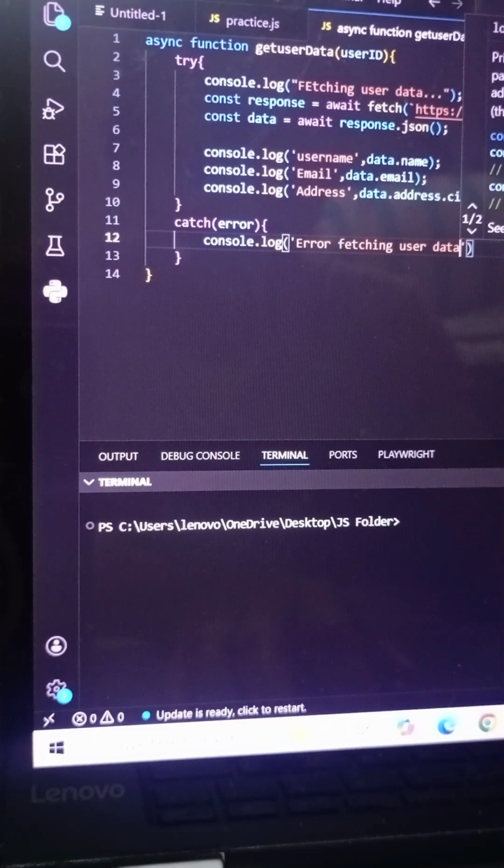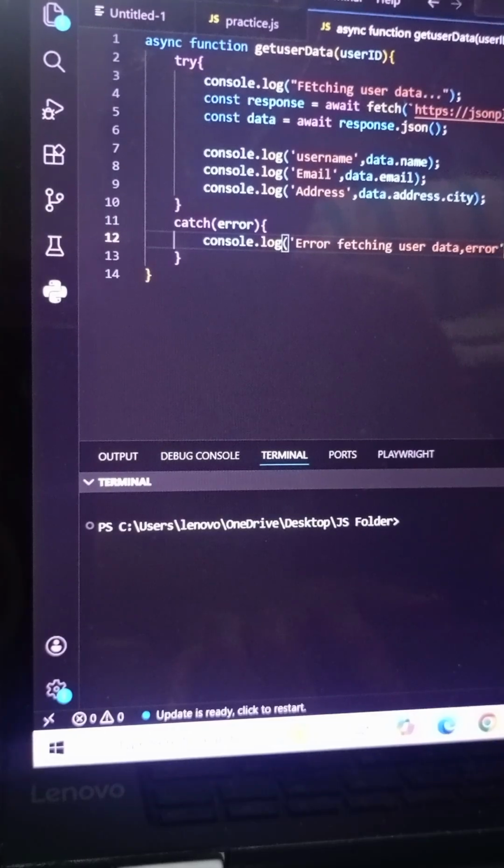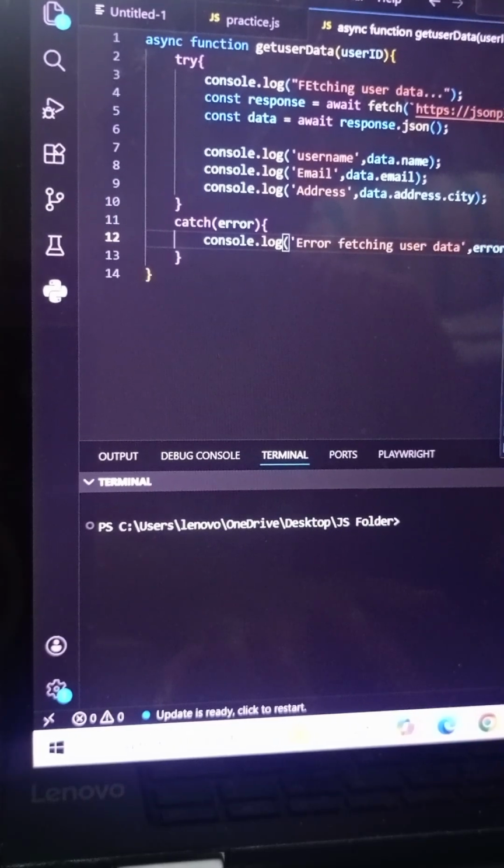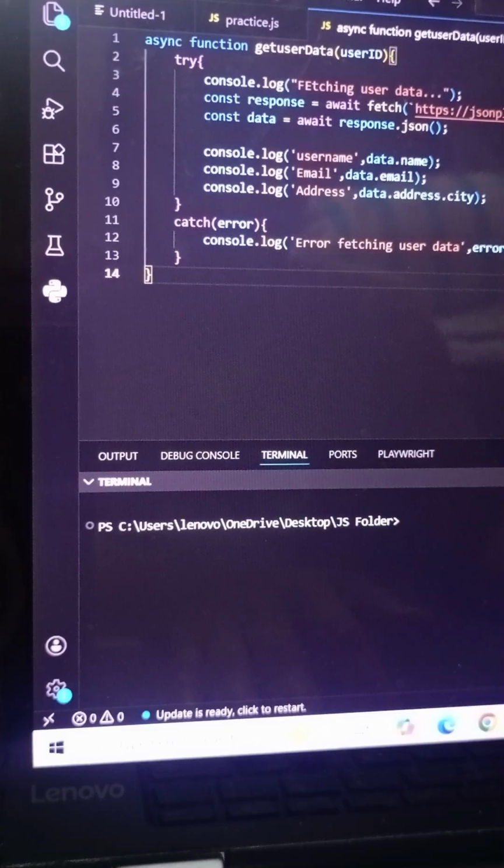So simply you can write like this, right? And then you can simply write error.